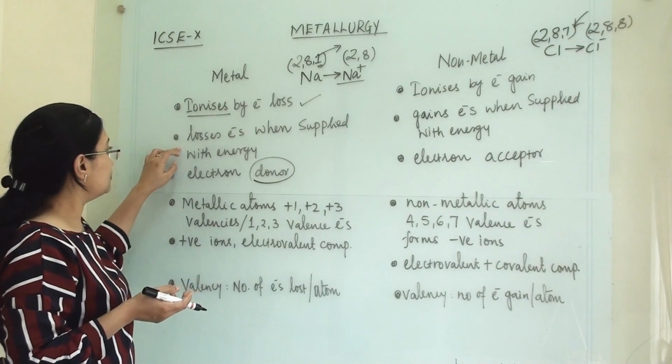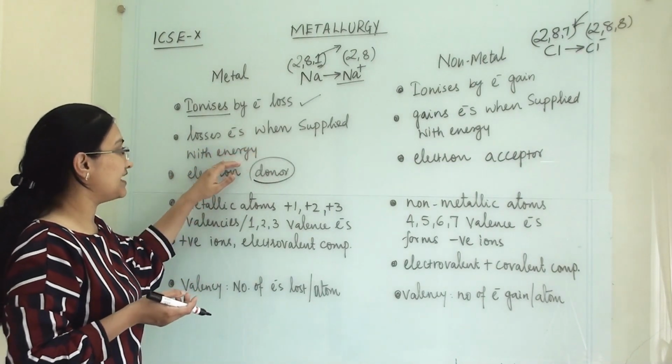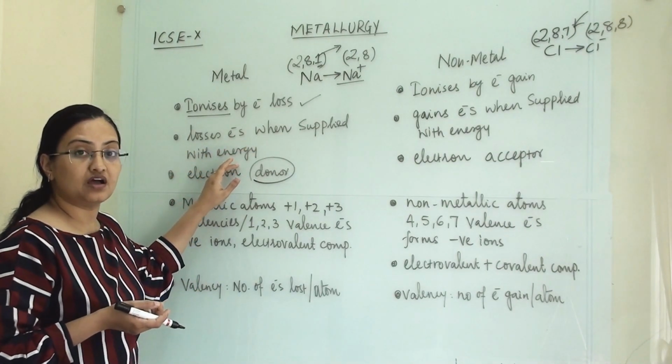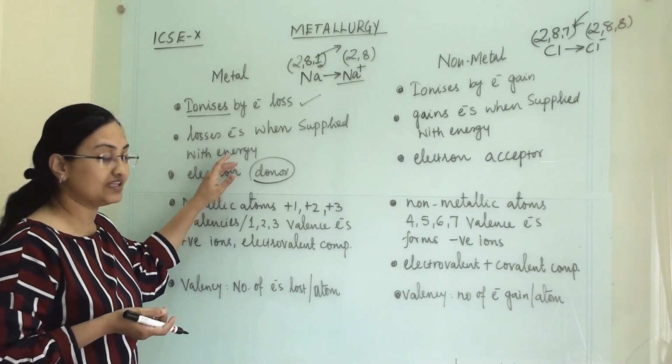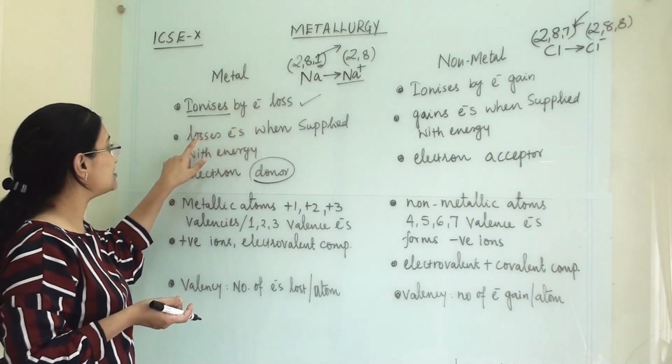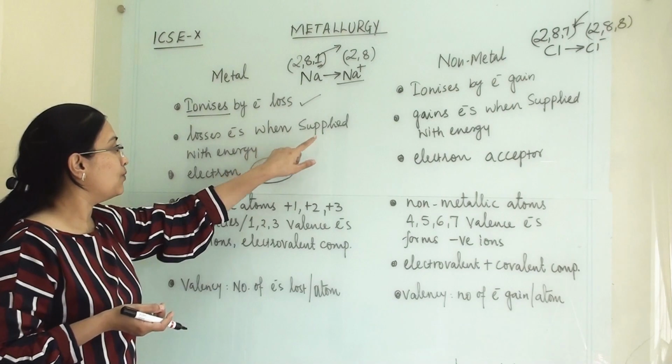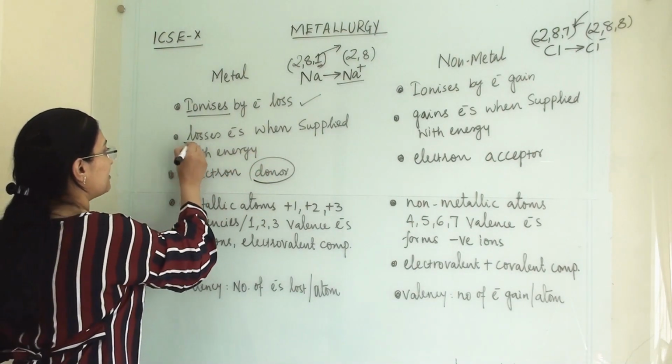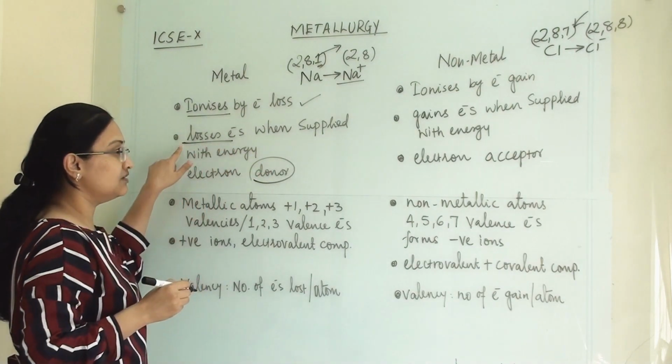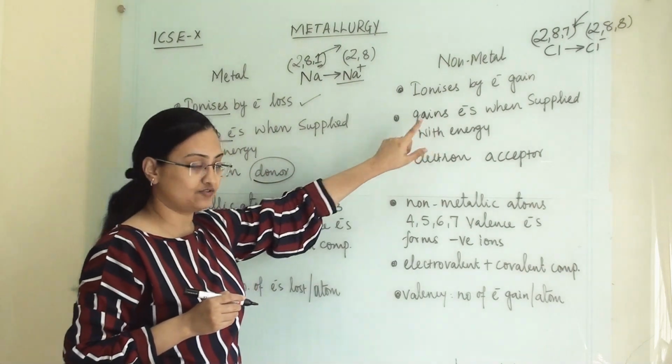Then second, it loses electrons when supplied with energy. So this can be asked in multiple choice question that metallic elements will lose electron when supplied with energy. So we have to fill whether they will lose electron or gain electron.